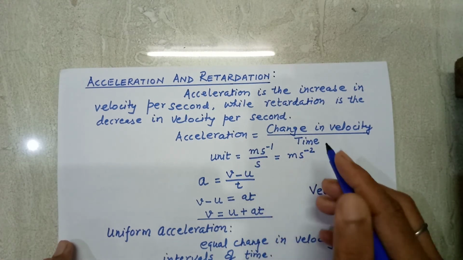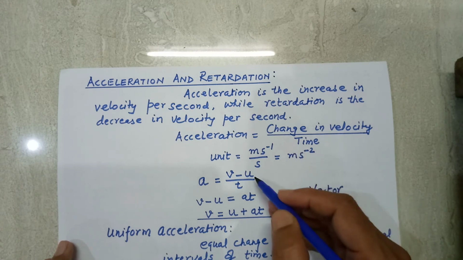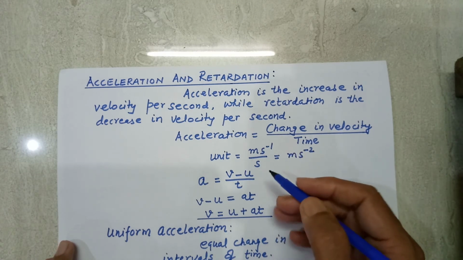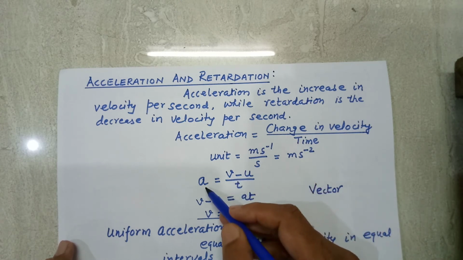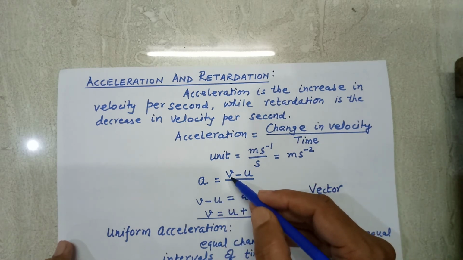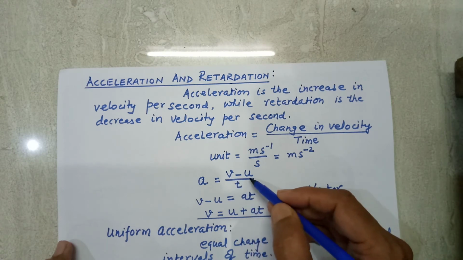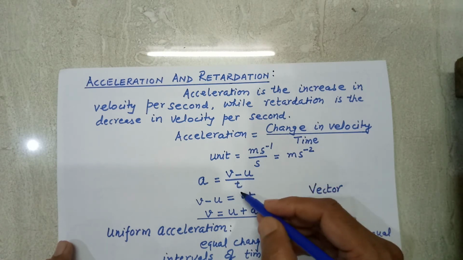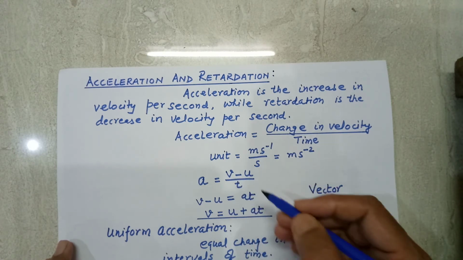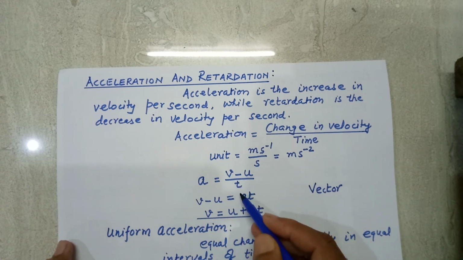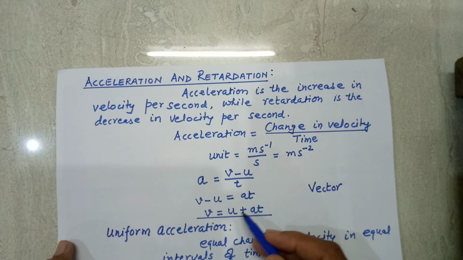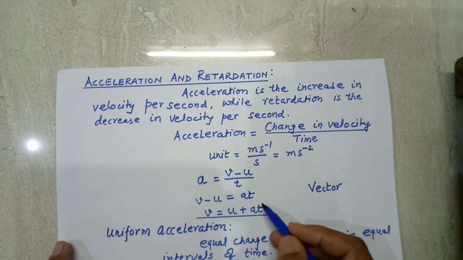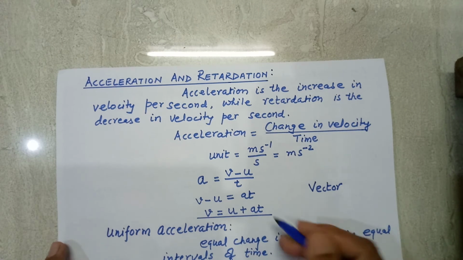Now suppose a body is moving with initial velocity u, and after time t its velocity becomes v. Then we can write acceleration is equal to change in velocity, that is final velocity minus initial velocity, divided by time. So a = (v minus u) upon t. So v minus u is equal to at, or we can write v is equal to u plus at. This is the expression for acceleration.